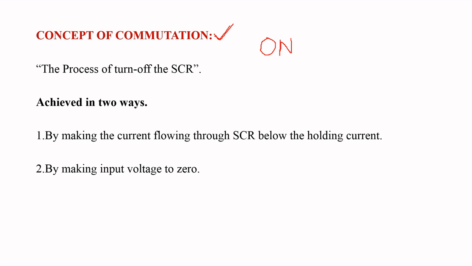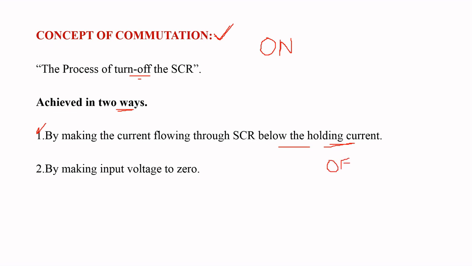Coming to commutation, the process of turning off the SCR is nothing but commutation, and the turning off of the SCR can be achieved in two ways. The first one is by making the current flowing through the SCR below the holding current. Here the holding current is nothing but the minimum current required to keep the SCR on.